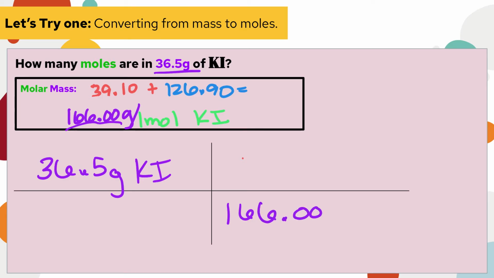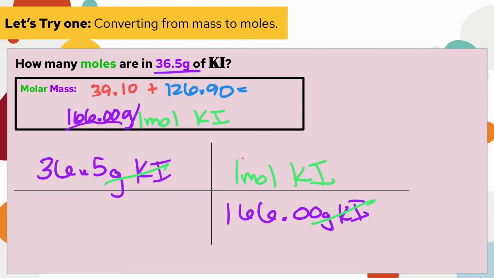And yes, it is important to write the identity of your compound, because once we get to lessons 6.10 and 6.11, you are going to get lost if you're not writing down the chemicals, because we're going from one compound to another. So you need to see the cancellation of the identity of the substance. On top, we're going to have 1 mole KI, because that is what we want to end up with. So our grams of KI cancel.